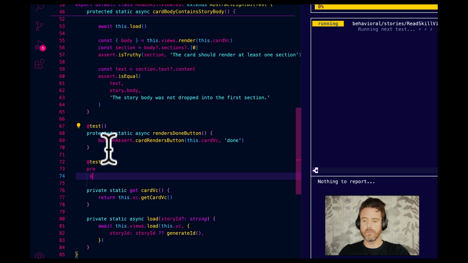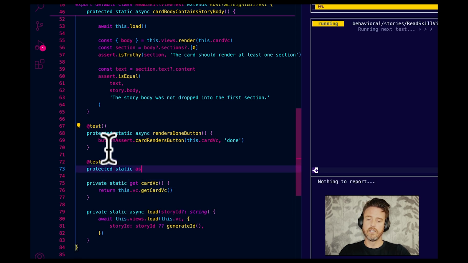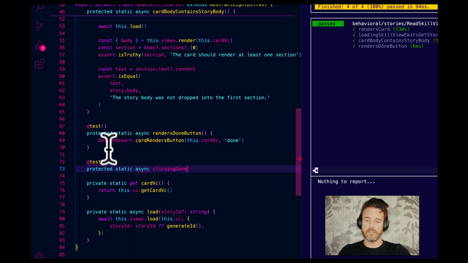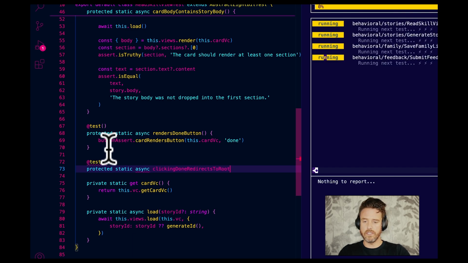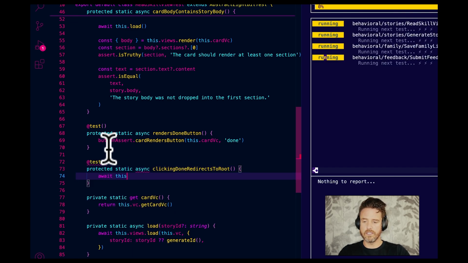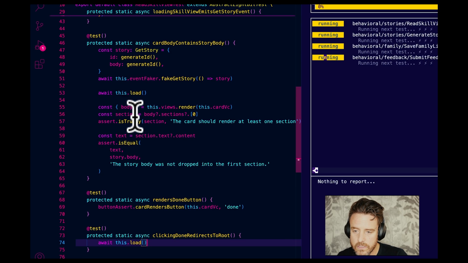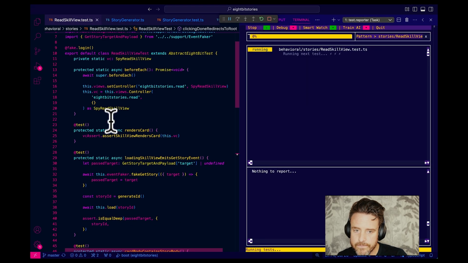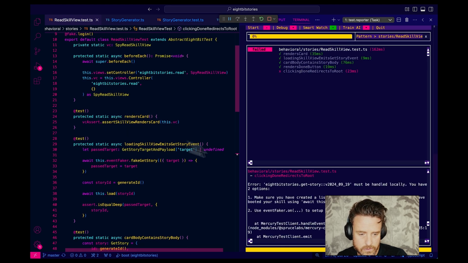Protected. Whoops. Protected static async. Clicking done redirects to root. So we need to go await this dot load. Is this gonna crash? Just load on all tests? I don't think so. Look, you need to create a listener. So I'm just gonna go into.